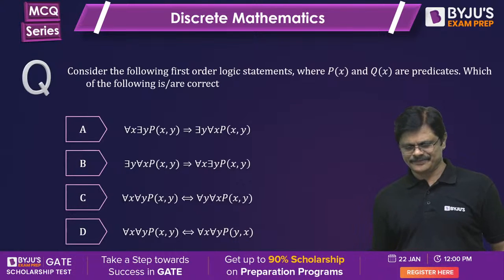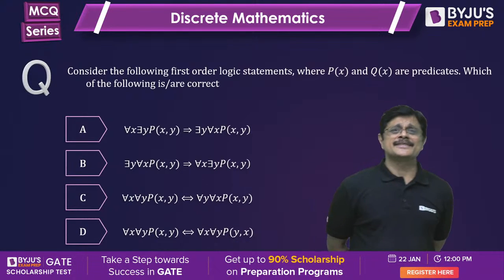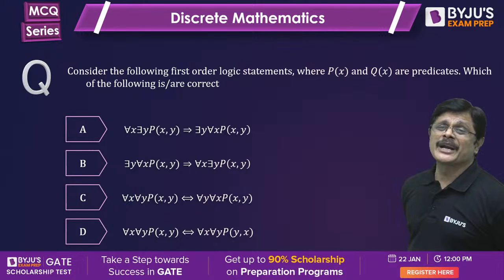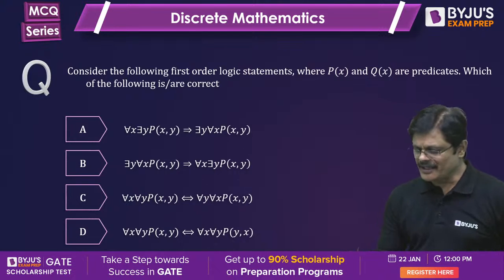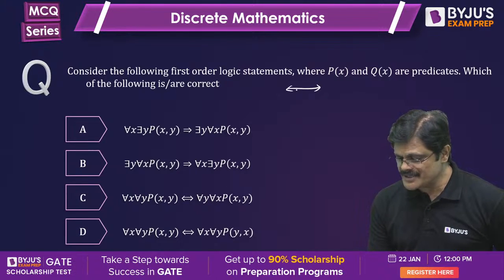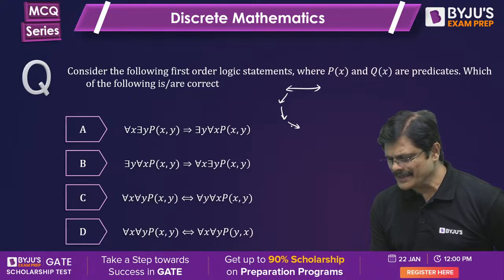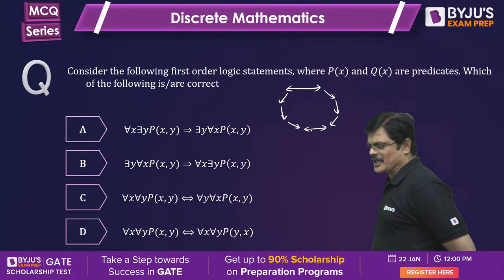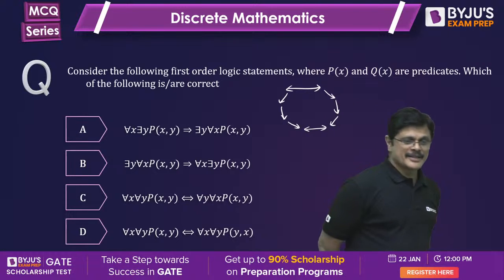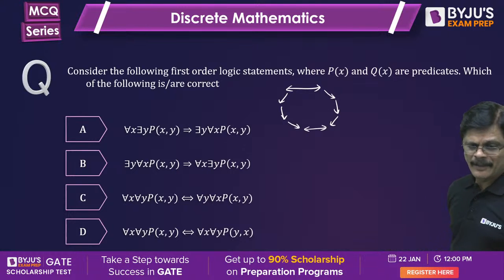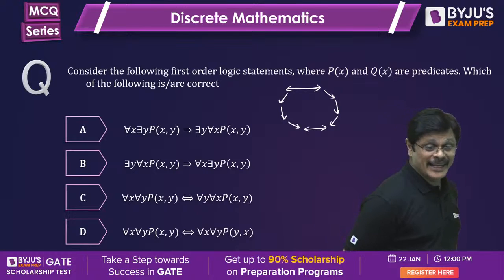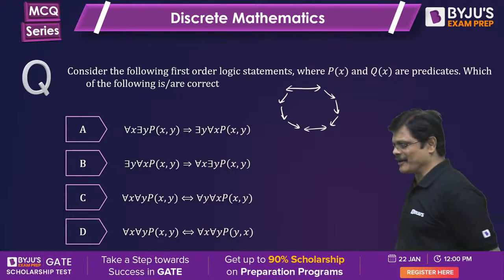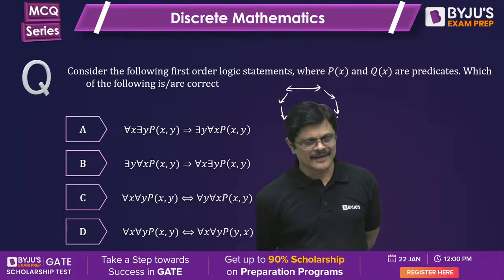Next one. Relation between quantified two place predicates. I always give this particular important diagram. Those who remember this diagram can answer such questions very easily, my dear friends. This particular diagram you should remember, which helps you in answering such questions very quickly. But in this, there is one dangerous option which you should always note and remember, my dear friends.